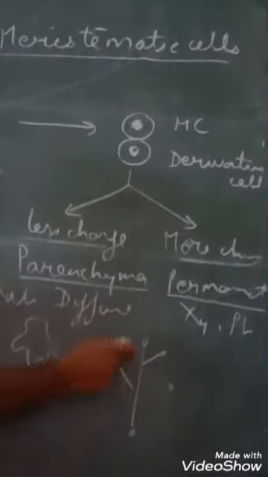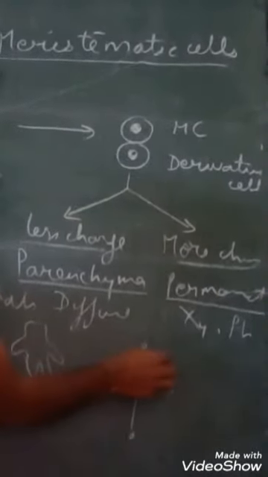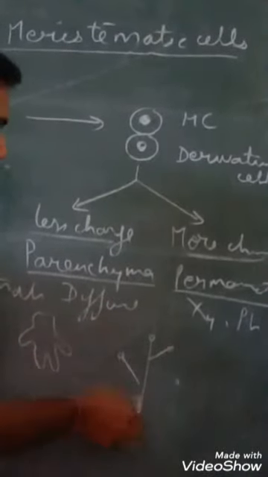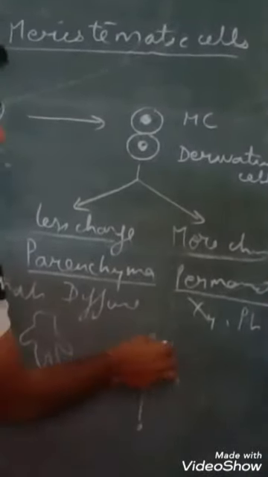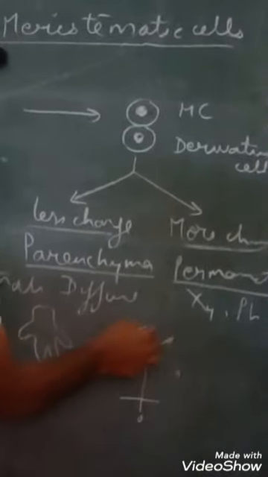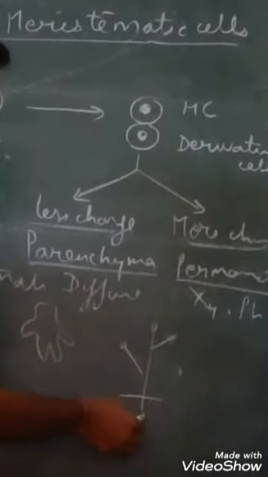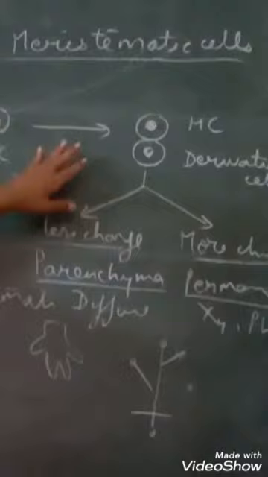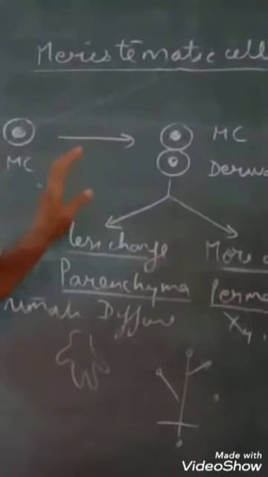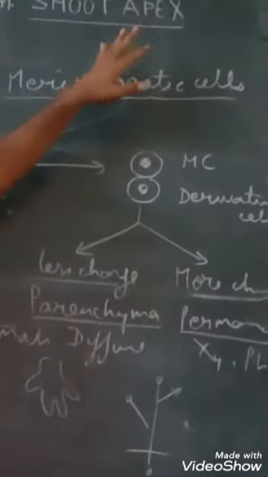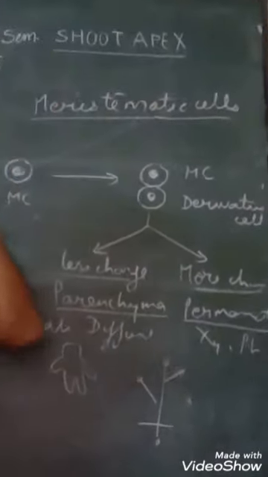The rest of the portion remains as such, whereas the plant continues to grow by means of these sites. Above ground, these are called shoot apex, and below the ground, root apex. So in this session we shall be discussing shoot apex and some of the theories related to it.